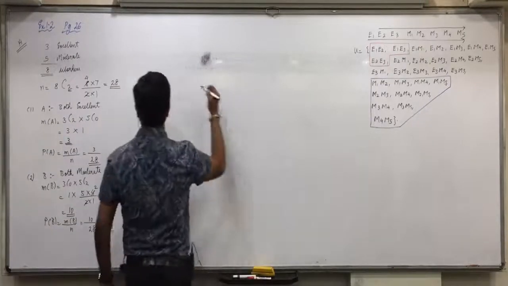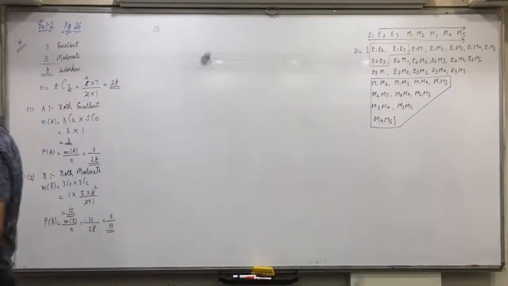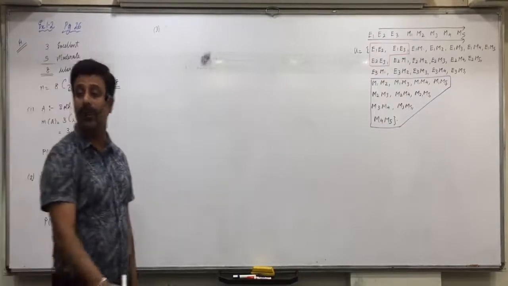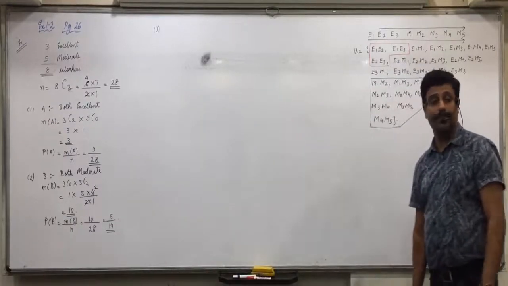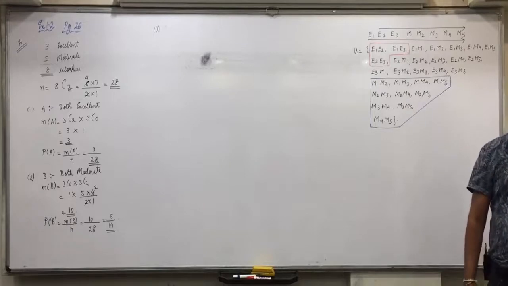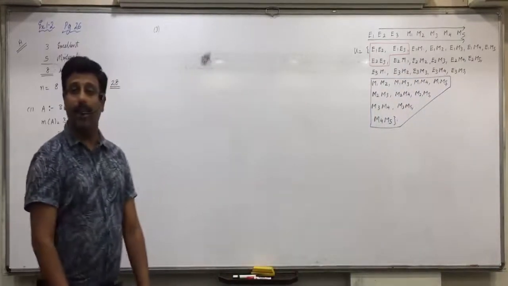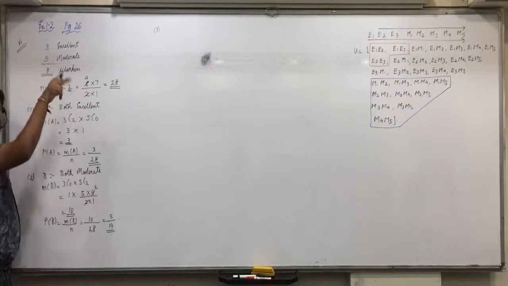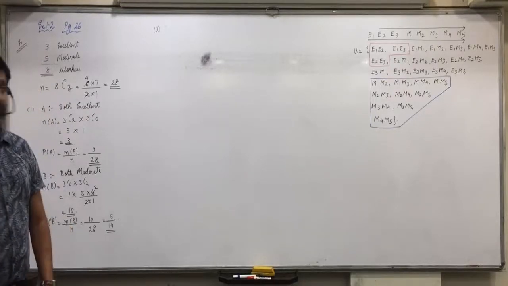Now, third question. One worker is excellent and one worker is moderate in efficiency. How will you do this? Anyone else? Renuka? 3C1 into 5C1. Correct. 1 is excellent, so 3C1 and means multiplication. 1 is moderate, 5C1. Did you understand this?